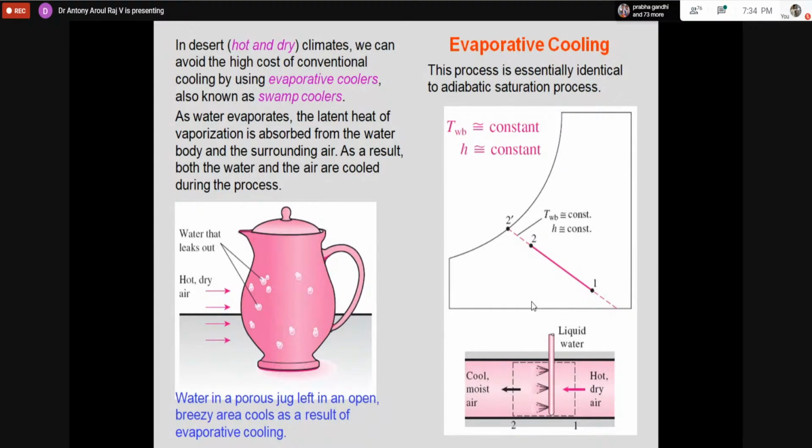And whatever air cooler we have in our house, it will work very well in hot and dry conditions, because relative humidity is low for one thing, and the difference between the wet bulb and dry bulb temperature is much higher. That means the wet bulb depression is higher, so there is more potential for adding moisture. This is what we call evaporative cooling.